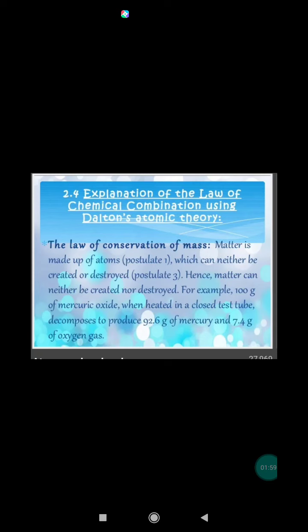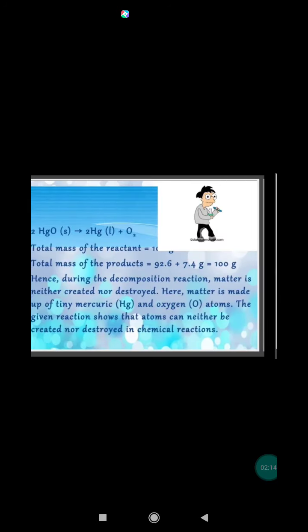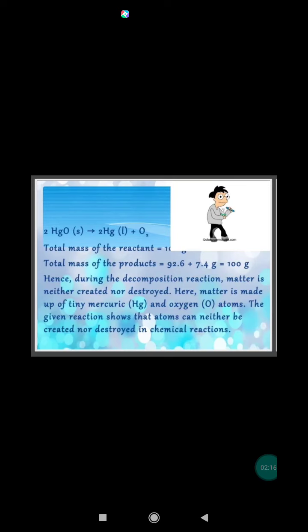For example, 100 grams of mercuric oxide, when heated in a closed test tube, decomposes to produce 92.6 grams of mercury and 7.4 grams of oxygen gas. Here, the total mass of the reactants is equal to the total mass of the products, that is 100 grams.